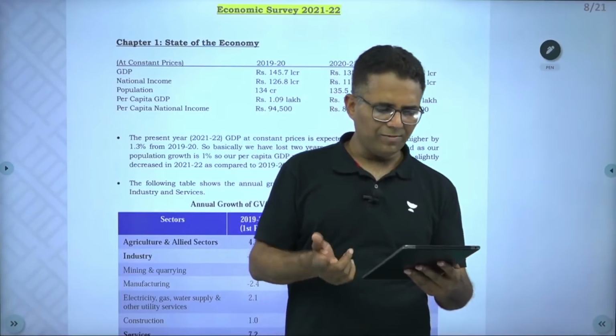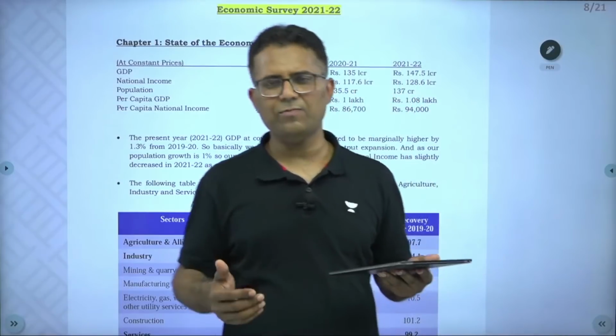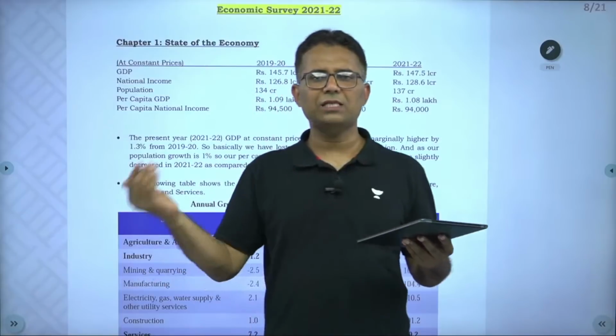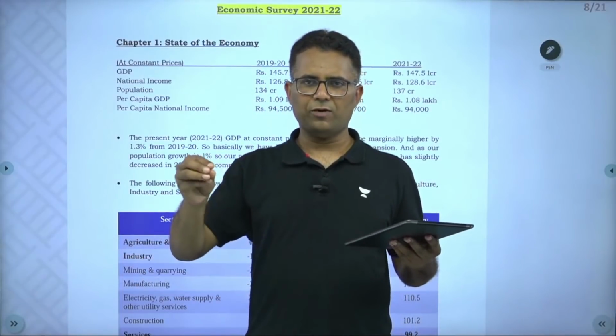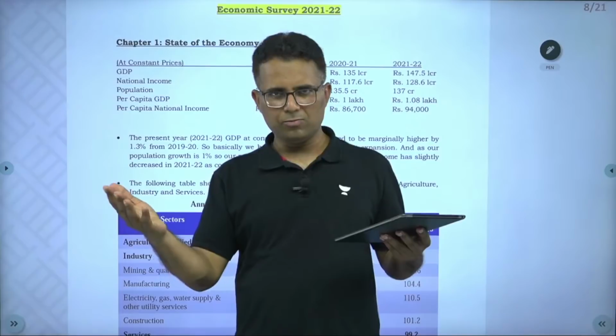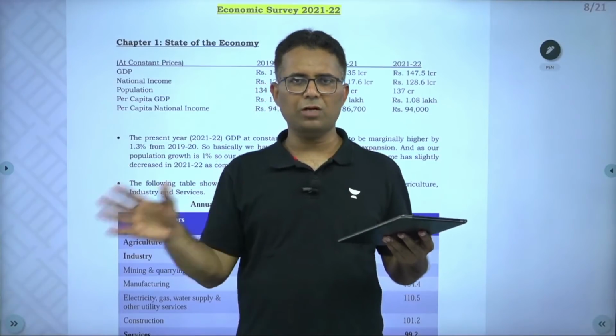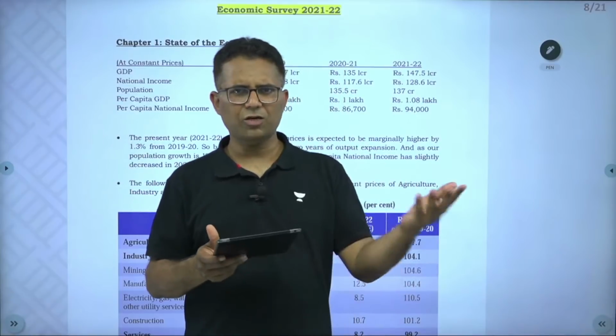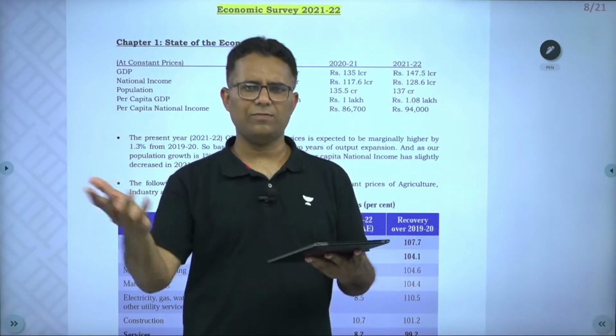If FRBM limits are crossed, then the government needs to amend the FRBM Act in the parliament. So if the government spent more and it is crossing the 3% limit, the government will amend the FRBM Act and increase the limit from 3% to 4%. It does this almost every year. Whenever it exceeds, it changes the limit.